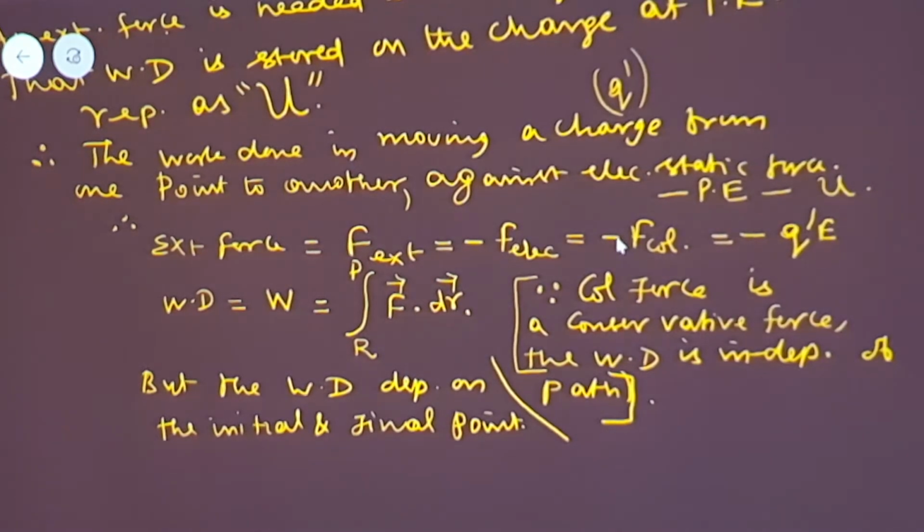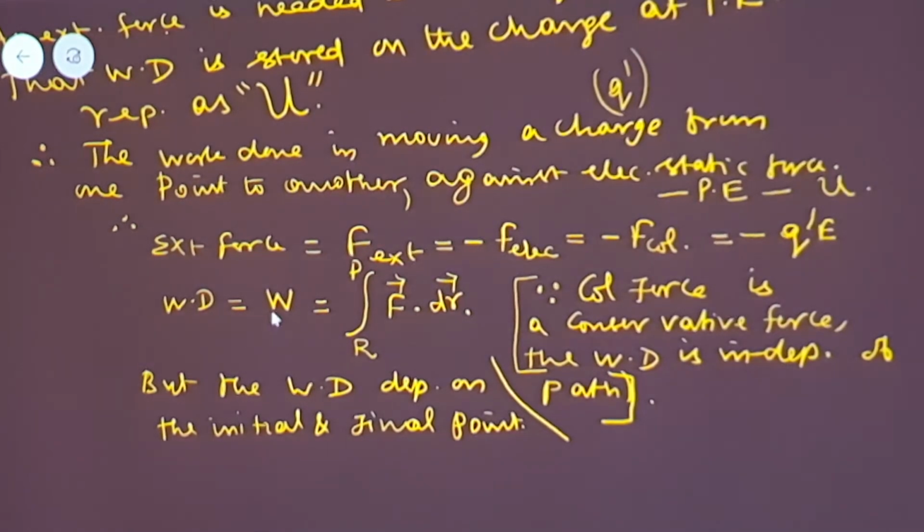What is its value? The value is E Q dash or Q dash E. Because inside the electric field, at a point, the charge Q dash is placed. So the force experienced is given by E Q dash, since E is equal to F by Q. Since it is repulsive, I have introduced the negative sign.